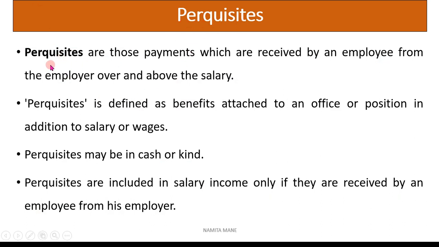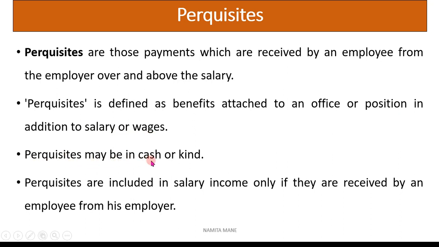Okay, now perquisites are those payments which are received by an employee from the employer over and above the salary. Perquisite is what? An addition to the salary, and these perquisites are given by the employer to the employee. Perquisite is defined as a benefit attached to an office or position in addition to the salary or wages.